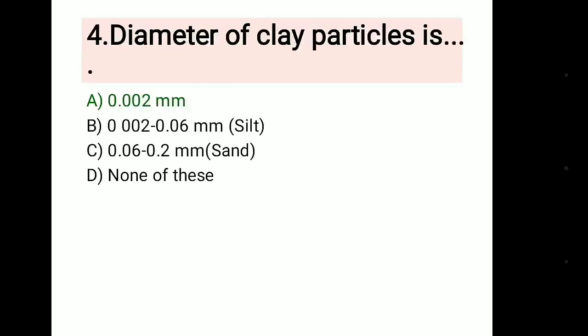Fourth question, the diameter of clay particles is, and the right answer is 0.002 mm. Let's see the diameter of other particles. Silt has 0.002 to 0.06 mm and sand has 0.06 to 0.2 mm.